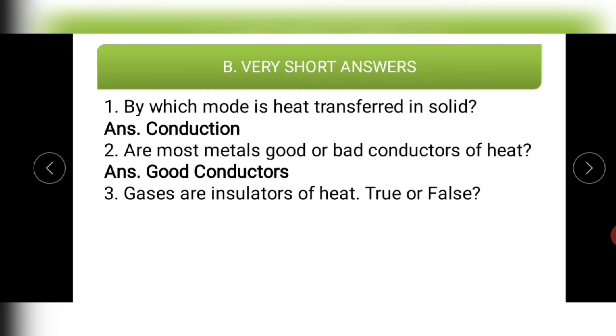Third question. Gases are insulators of heat. True or false? Obviously it is true. So gases are insulators of heat. This is obviously true. Most gases do not conduct heat. So the correct answer is true. Let us see the next question.